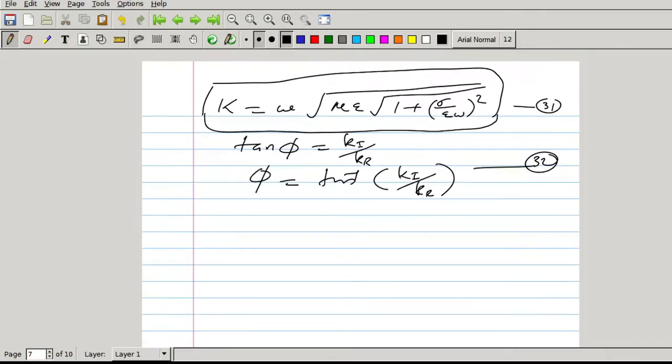Now we can find the relation between amplitudes.